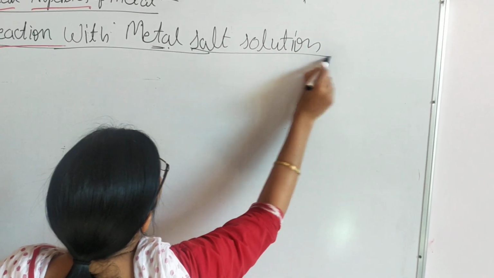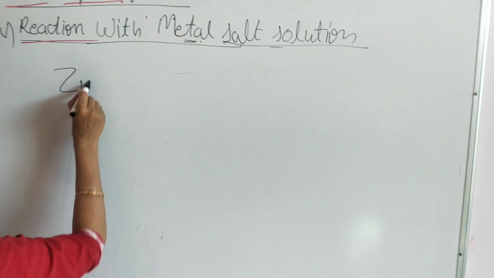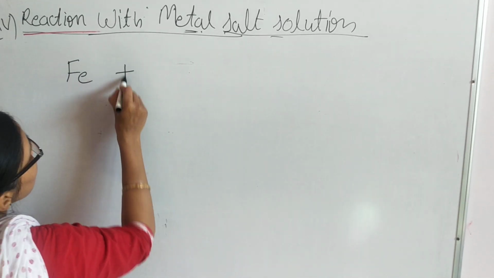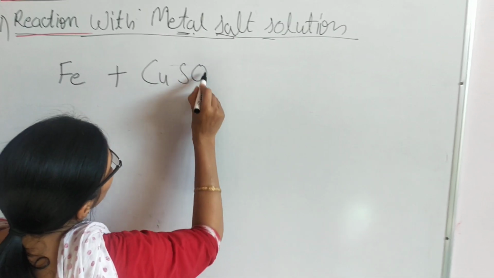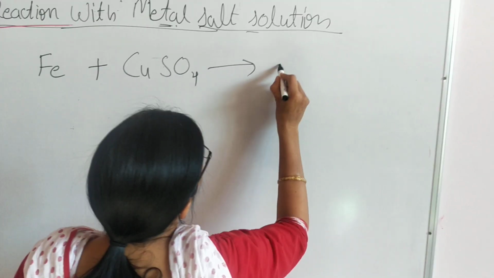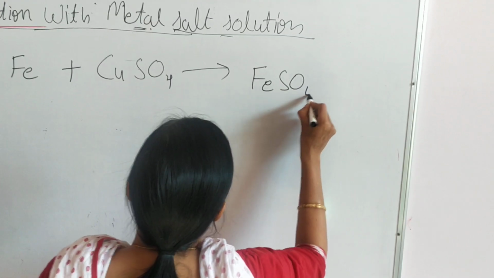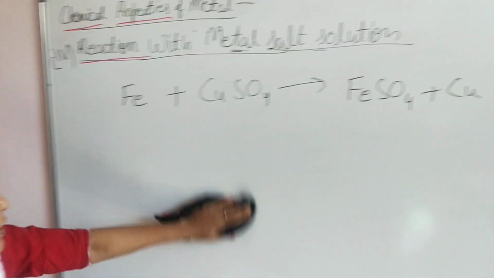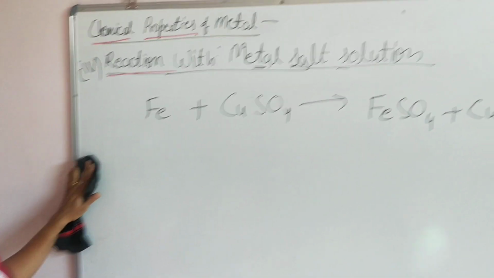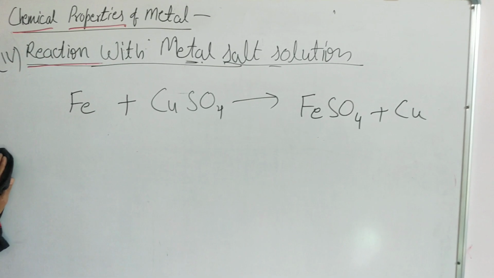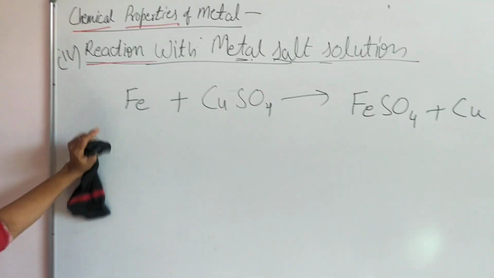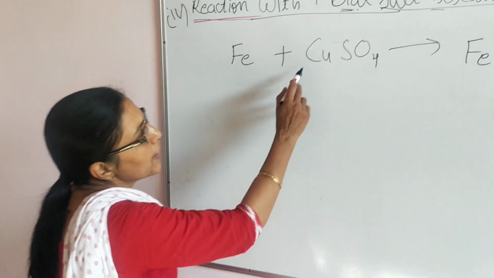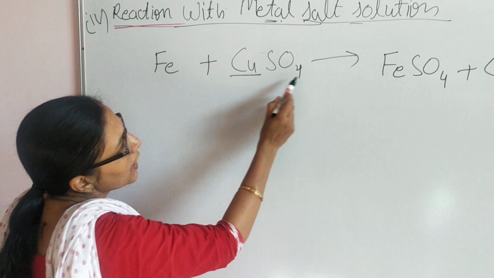The rule of this metal salt solution, you know from previous, that iron nail is dropped in copper sulfate, there will be formation of FeSO4 from Cu. 100 times you have studied this reaction. You can take help of the reactivity series. I'll ask few questions and you have to write the answer for this particular part. Your rule is that more reactive metal will displace less reactive metal from the solution.